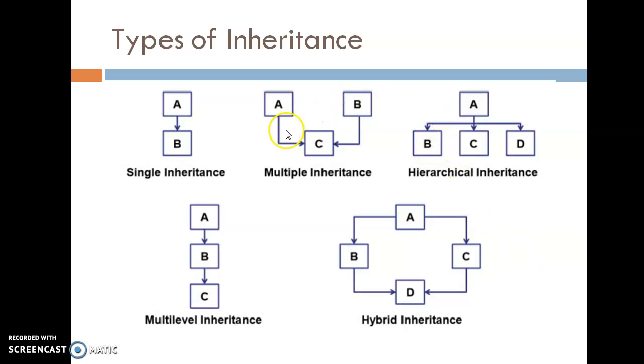There are basically 5 types of inheritance: single inheritance, multiple, hierarchical, multi-level and hybrid. We are going to discuss it one by one.